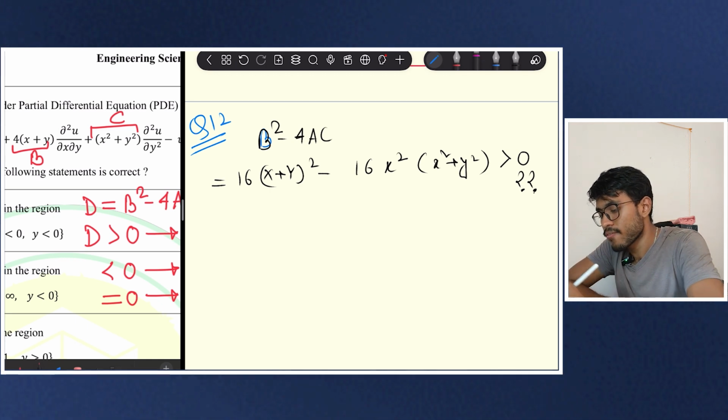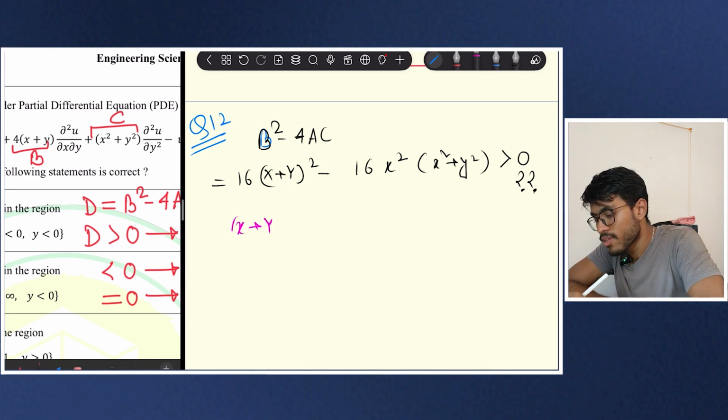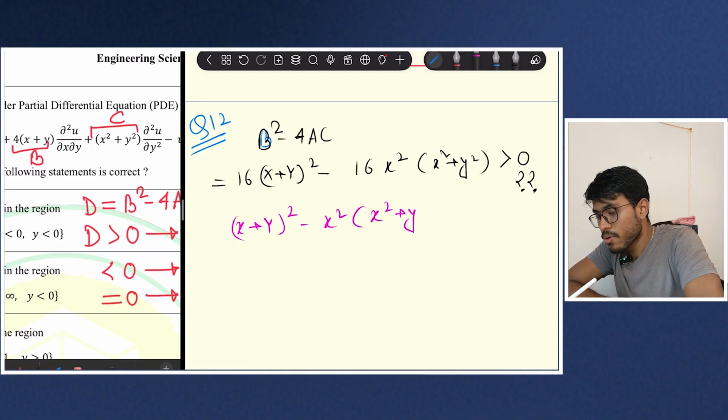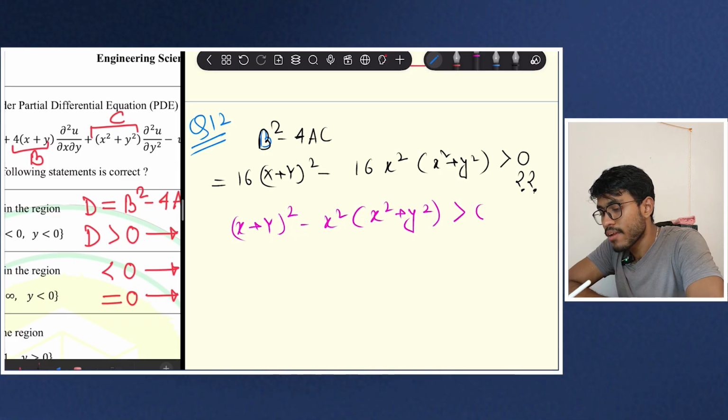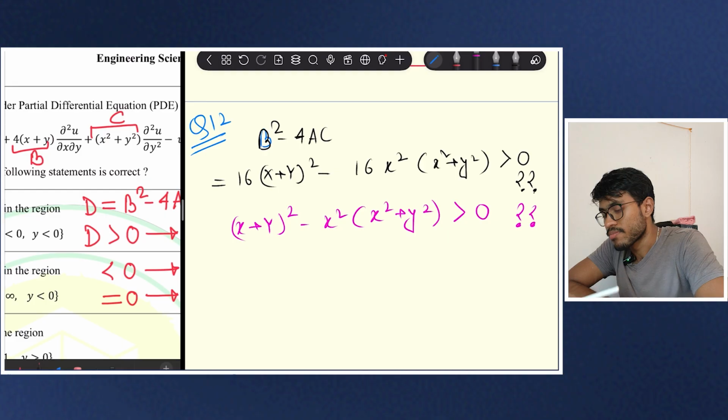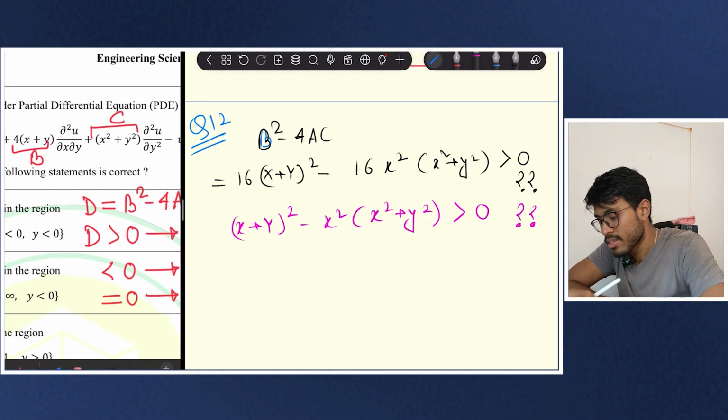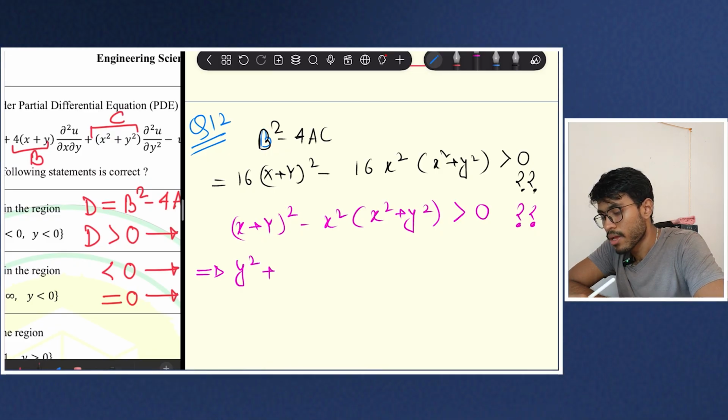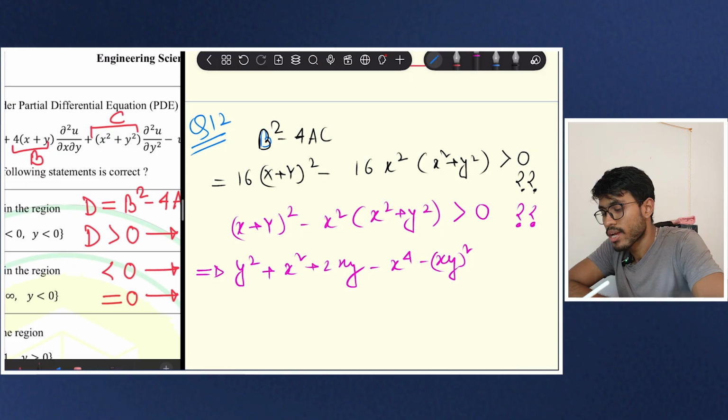That means if I just see the sign of this, because 16 I can take common, then it will be okay. So I have to check if this is greater than 0 or not. Again, I am taking an interrogative sign because I don't know if this is greater than 0 or not. So if I expand this, this will be y square plus x square plus 2xy minus x to the power 4 minus (xy) whole square, is it greater than 0 or not?